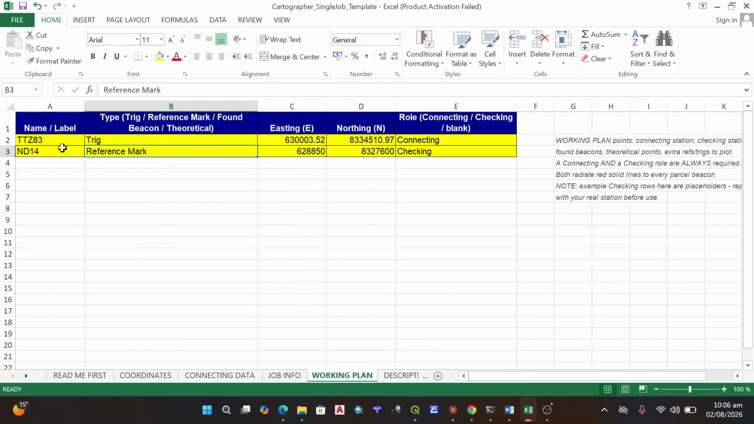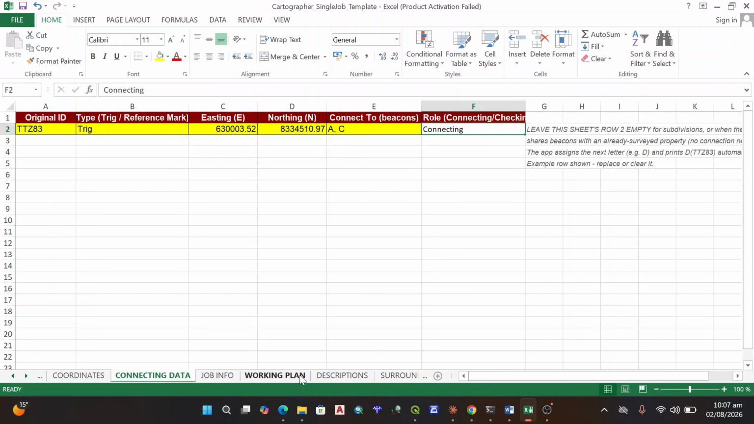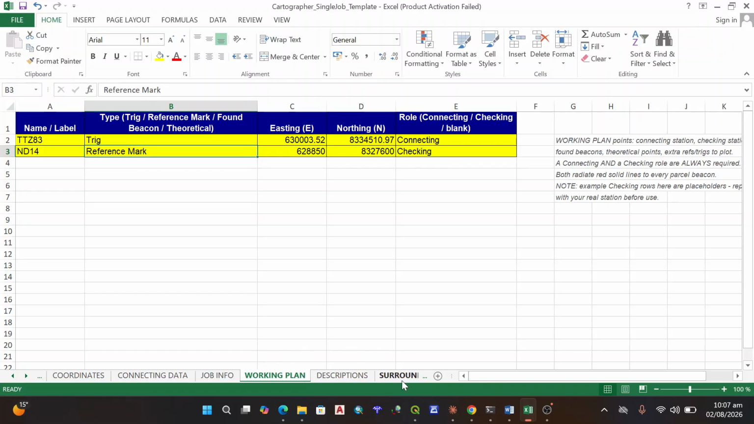For your working plan, placing and checking data, you need to put the 2 points that you use and then specify if there's a trig, found beacon, reference mark, so that the system knows which symbol to use and which one connects and which one is for placing. For the description, you can specify iron peg in concrete, but it runs as a default here, so it will know that these are iron pegs in concrete. But these will be picked from the connecting data and the working plan data.